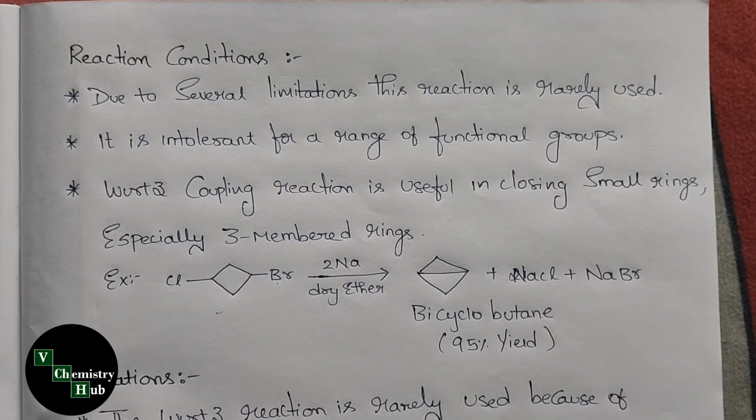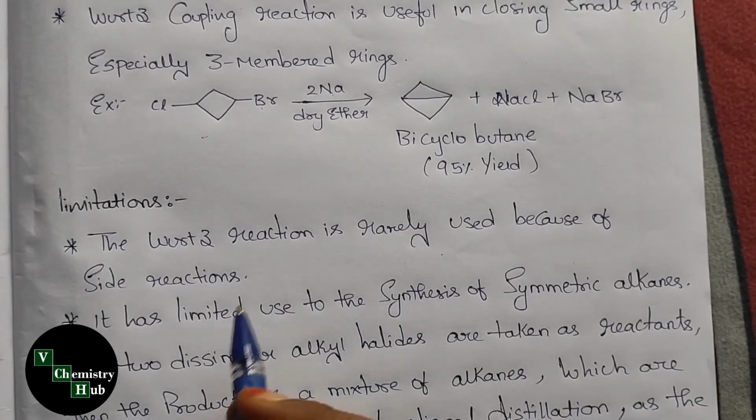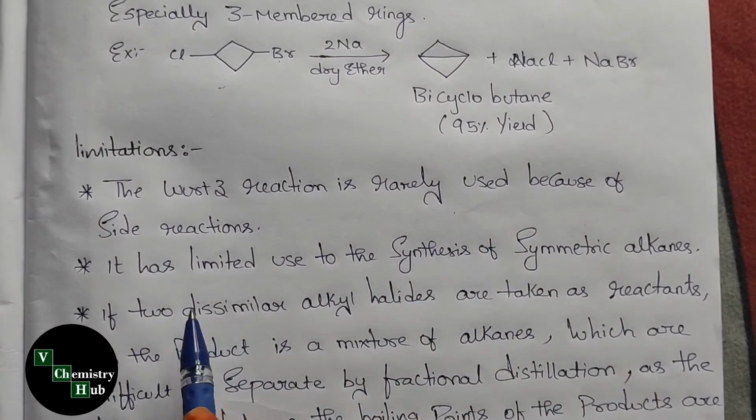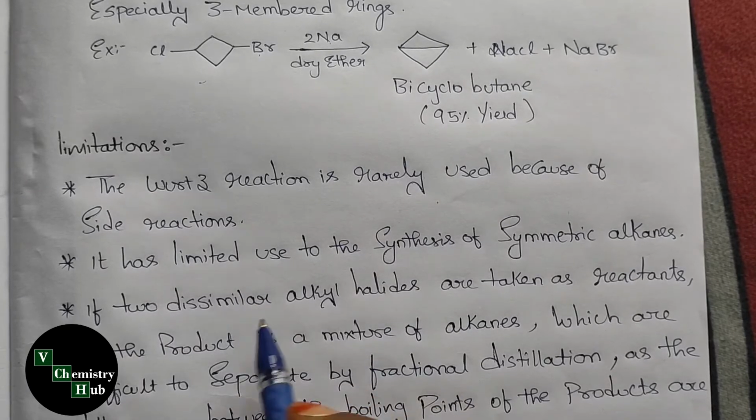Now coming to the limitations of Wurtz reaction. Wurtz reaction is rarely used because of side reactions, and it has limited use to the synthesis of symmetric alkanes.